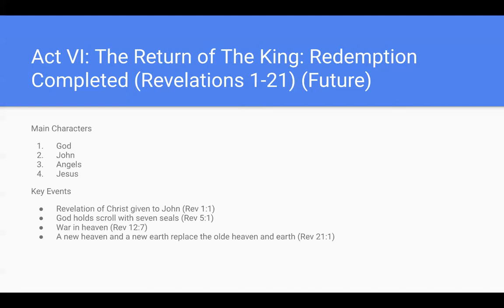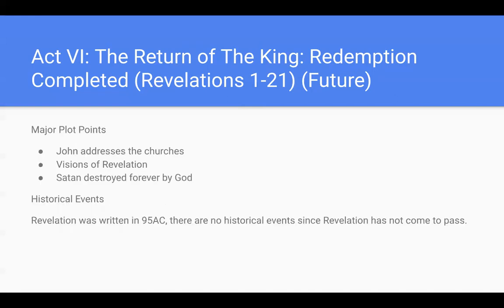to John in Revelation 1:1. Second event is God holding the scroll with the 7 seals. This is Revelation 5:1. The third key event is the war in heaven. This is Revelation 12:7. And finally, the last key event is a new heaven and new earth replacing the old heaven and earth in Revelation 21:1.